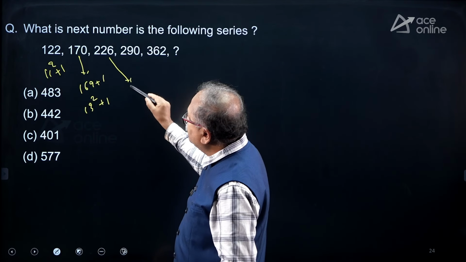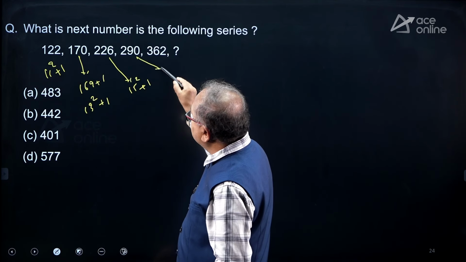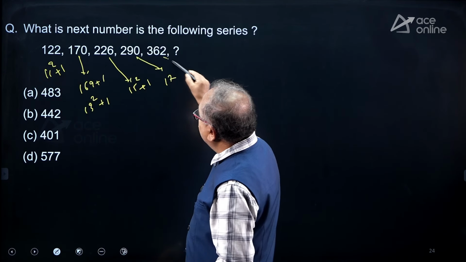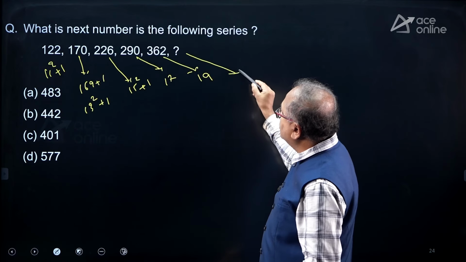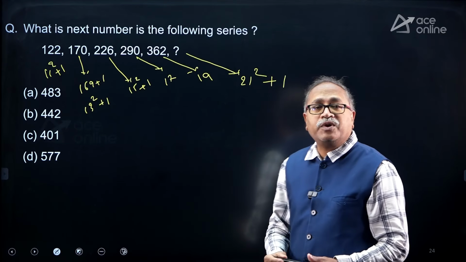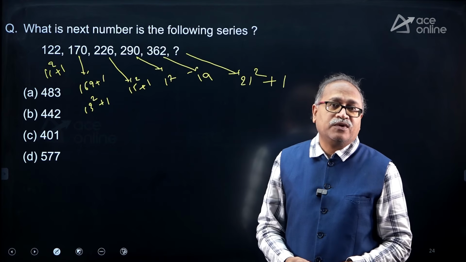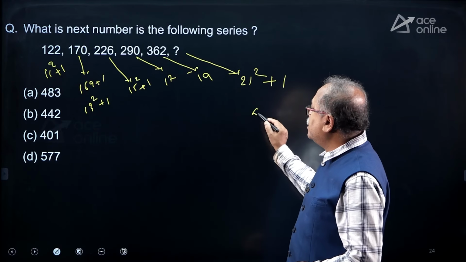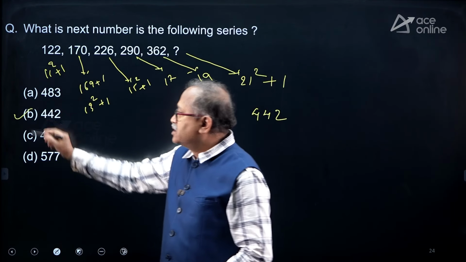So, this comes 15 square plus 1. So, this is the same thing, 17, and this is 19. So, I should get 21 square plus 1. That should be my answer. So, 21 square, 441 plus 1, 442 should be your answer. Option choice B.